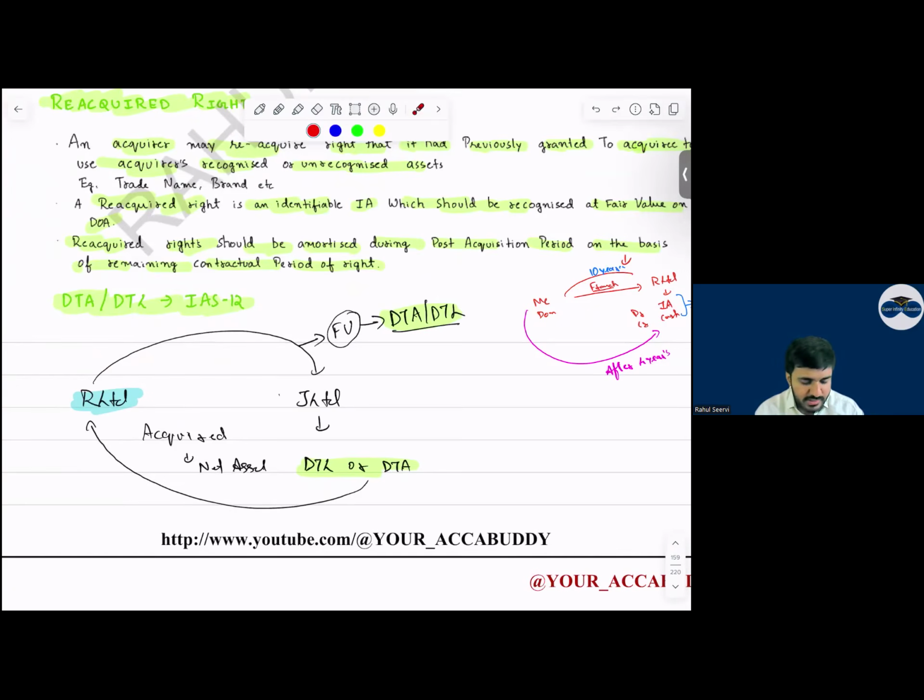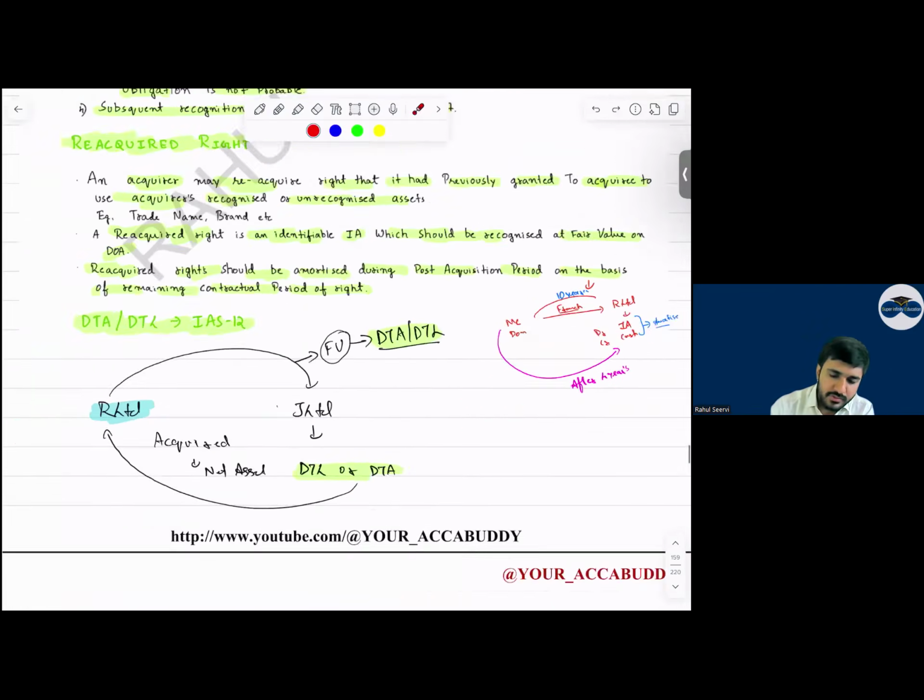If the fair value is decreasing, then DTA. So this should be recognized, and this will affect your goodwill especially. Either the goodwill will increase or decrease depending upon DTA or DTL. So with this, this is also done.